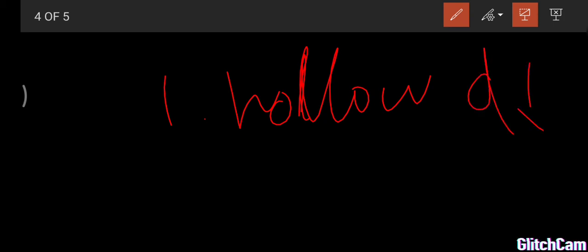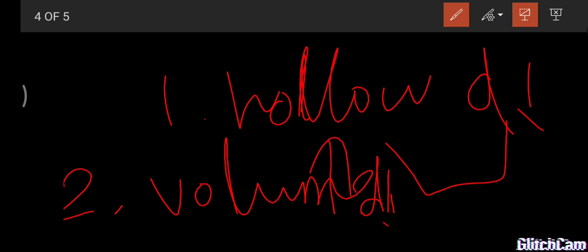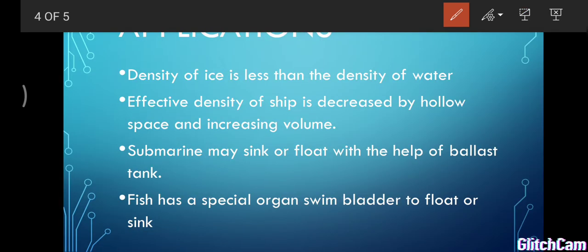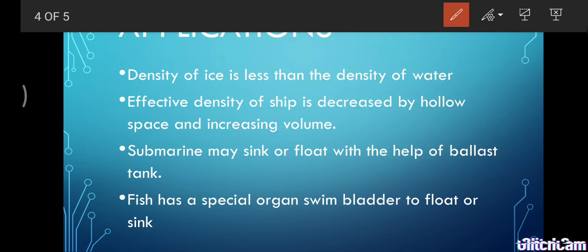Second, they are increasing the volume, so the shape is like this. Because of the shape, the volume is increasing. If volume increases, you know that density decreases. Why? Because density is equal to mass upon volume. So if volume increases, density decreases. By these two ways we are decreasing the effective density of the ship. That's why it easily floats on the water surface.